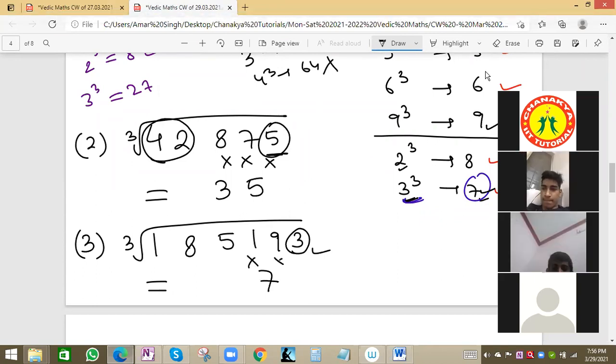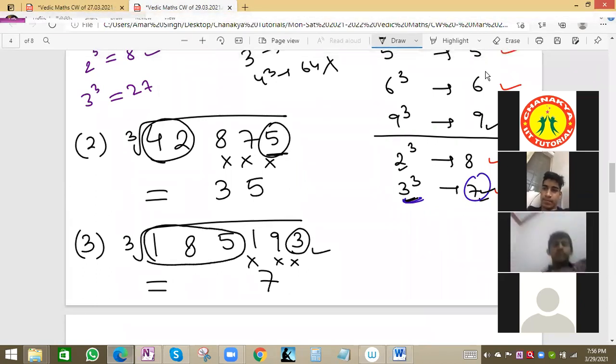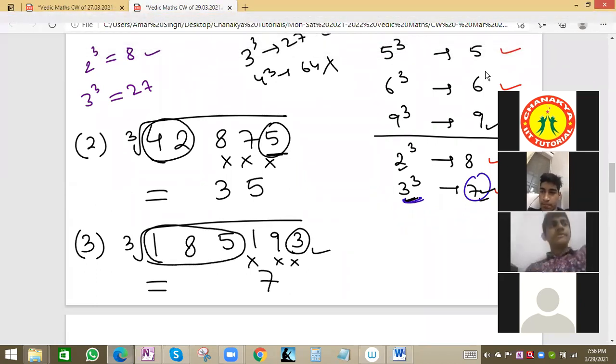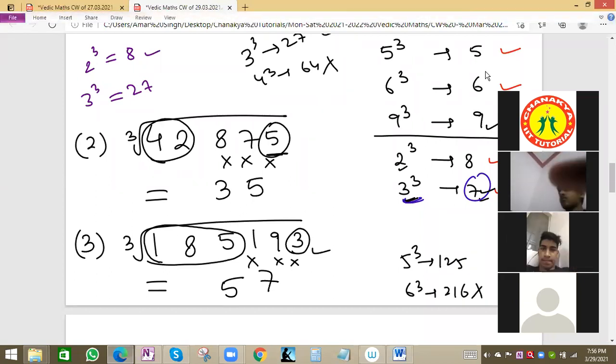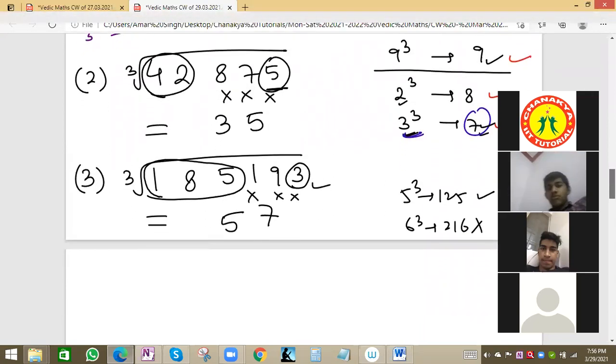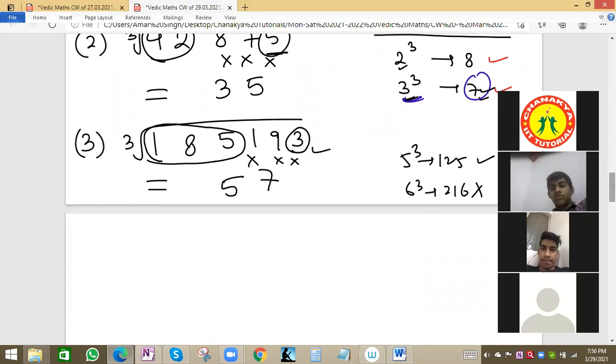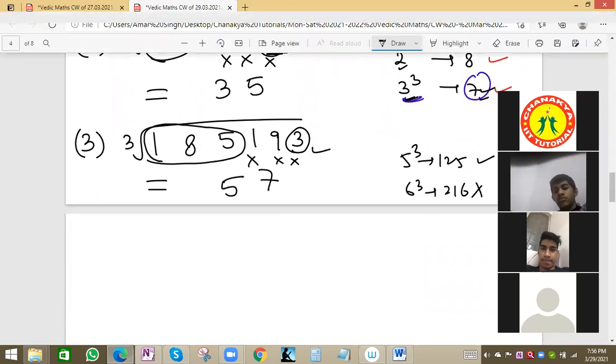Now we'll ignore these last 3 digits. I will focus on the remaining values. So 185 is the value. 185 means 5, because 5 cube is 125 and 6 cube is 216. The 216 we will ignore. 5 cube, 125, we will take. So 57 cube is 185, 193. Correct. So right, Xavier. Akhil this time correct.